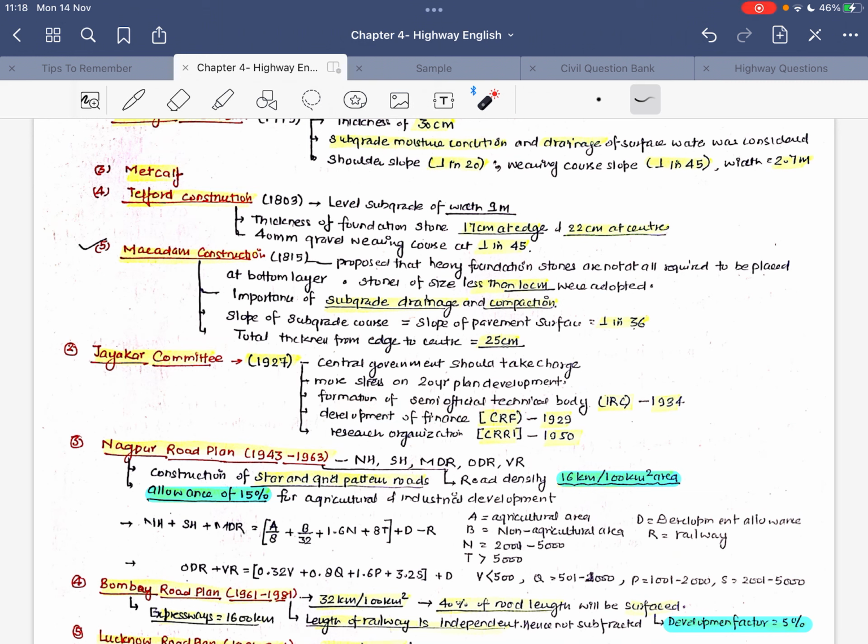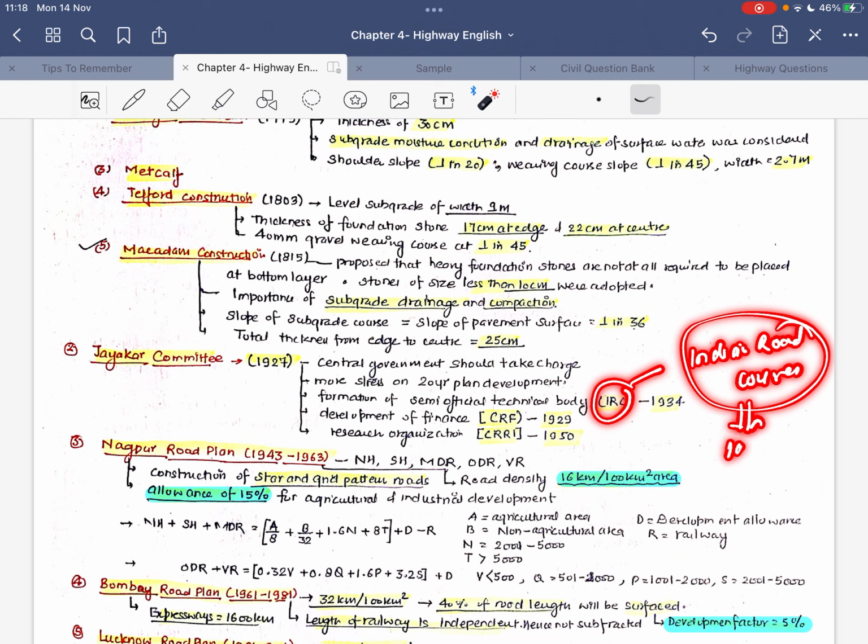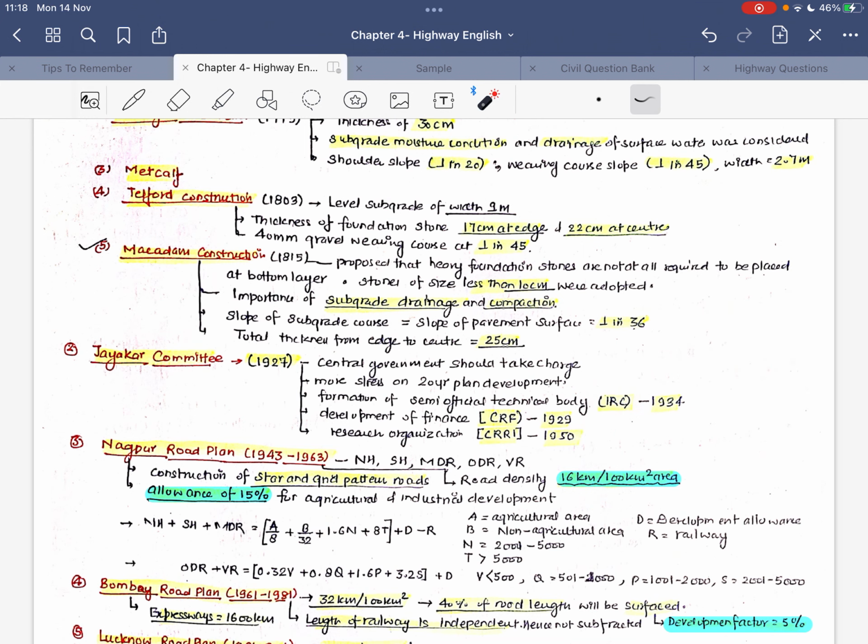It would be formed to pull technical know-how from various parts of the country to act as an advisory body, basically to recommend certain design features or certain codal provisions. Likewise IRC was framed, and this question is many times asked in examinations. IRC stands for Indian Road Congress, and it was developed in 1934. This question has already been asked in many examinations.